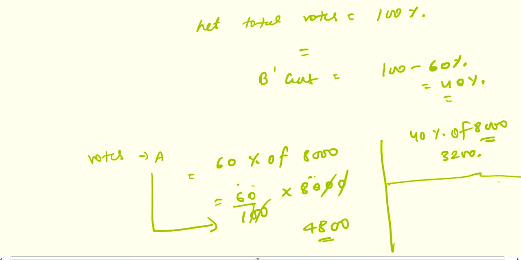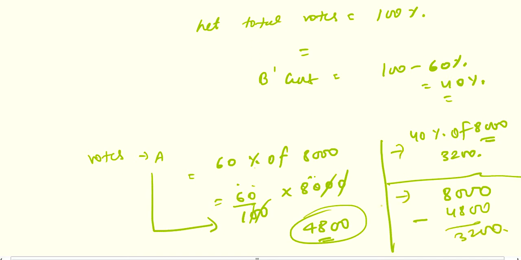One more thing which you can do here: total votes casted 8,000, out of which A got 4,800. So you can subtract directly. You will get the same answer. It's up to you whether you solve by this or this. If you are solving by this, this one is not required. But if you are solving by this, this one is required.